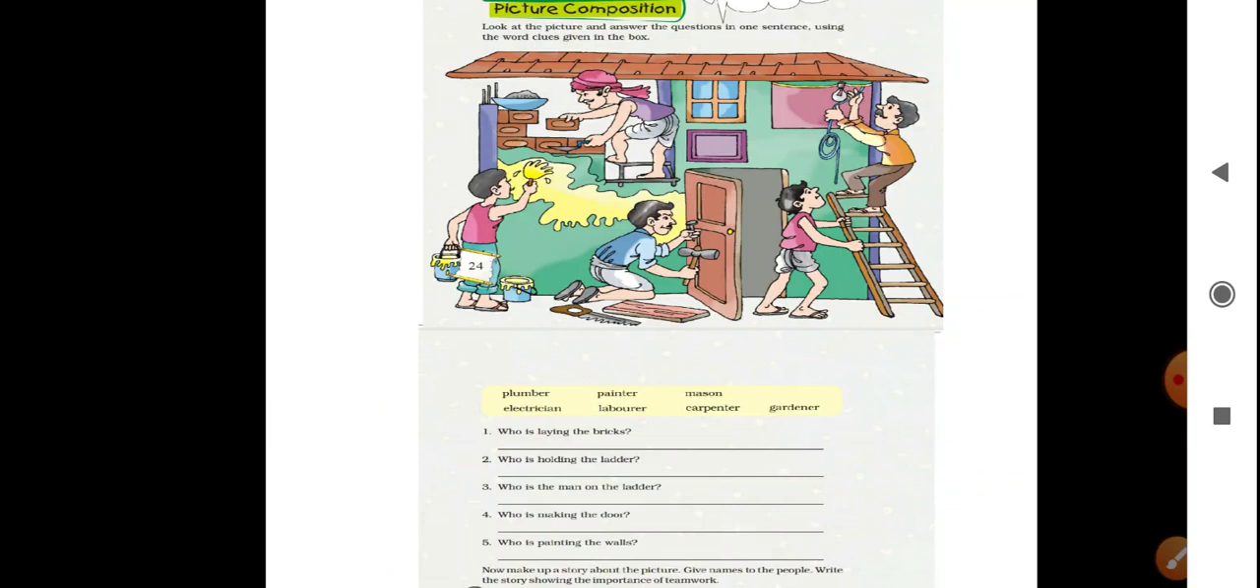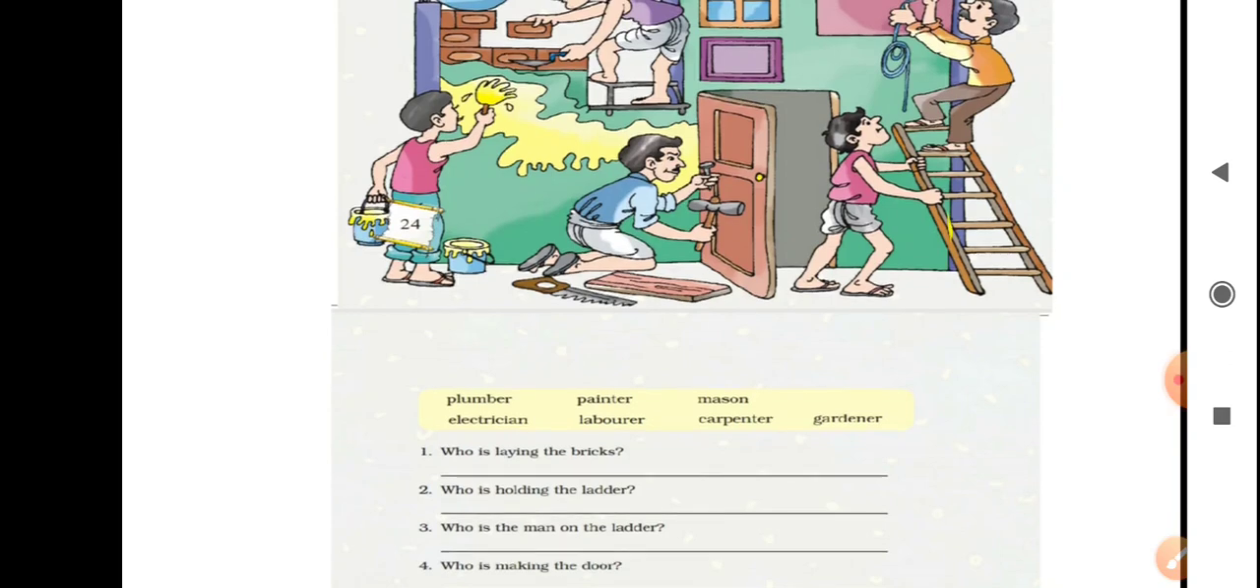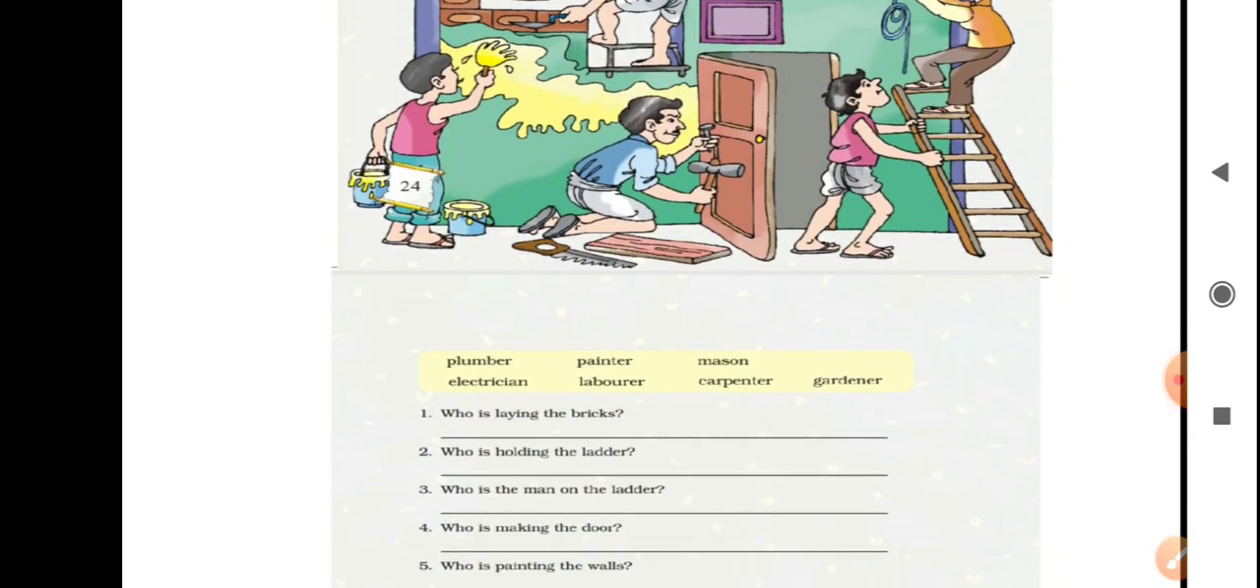Next, that is a picture composition. Look at the picture and answer the question in one sentence using the word clues given in the box. Children, here you can see the picture where many people are doing some work. Plumber, painter, mason, electrician, laborer, carpenter, gardener. These are the names of the people. So, give the answers to the questions. Who is laying the bricks? Children, who is laying the bricks? Mason. So, the answer is mason is laying the bricks.